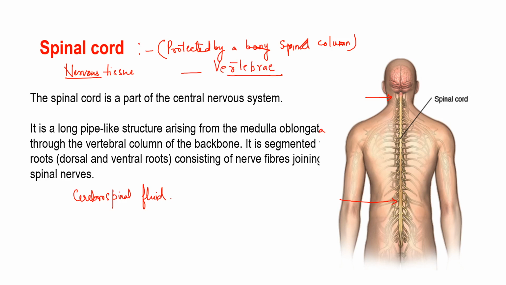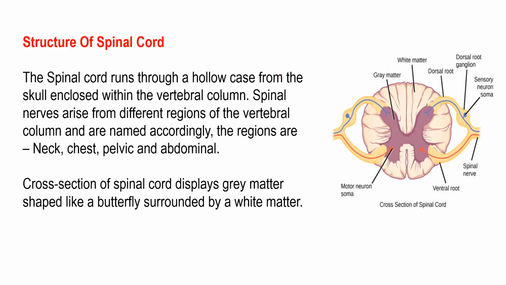Now let's look at the structure of the spinal cord. Students, if you look at the cross section of the spinal cord, it looks like this. The spinal cord runs through a hollow case from the skull, enclosed within the vertebral column, which we have just discussed.